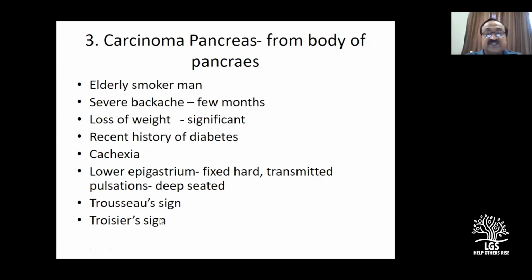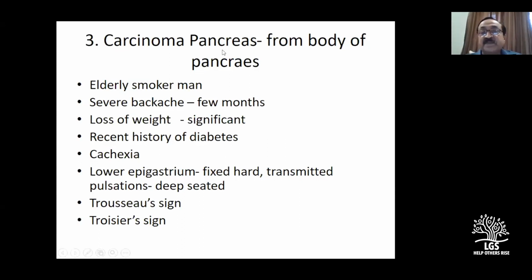The mass is hard and fixed. There are two signs students usually get confused about. Trousseau sign is migrating superficial thrombophlebitis of the veins in the leg, because of the sluggish flow, thrombophlebitis and thrombosis. Troisier sign is the palpable left supraclavicular node. Right? If anyone asks, how will I diagnose carcinoma pancreas in the examination?